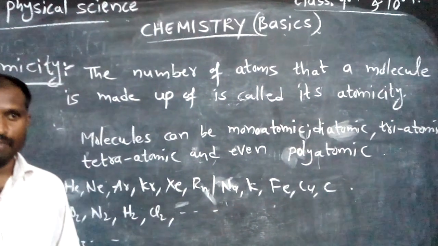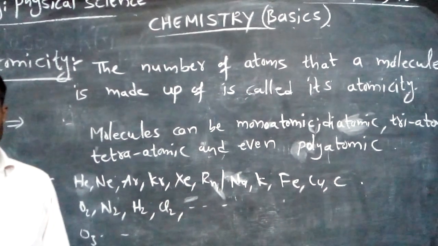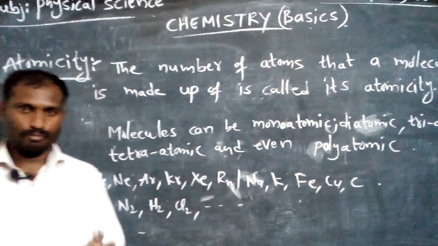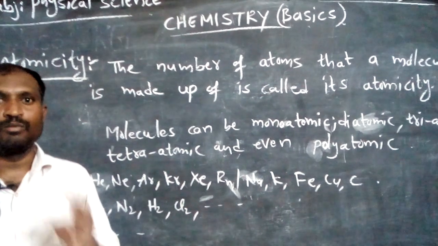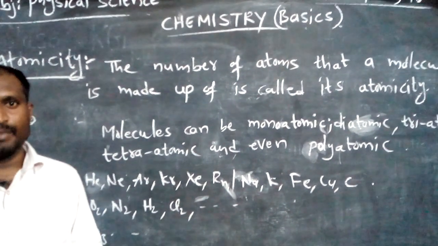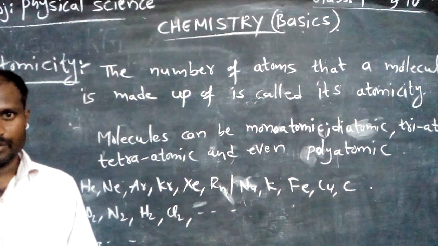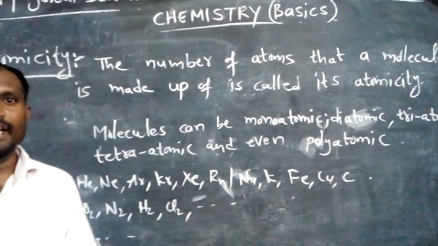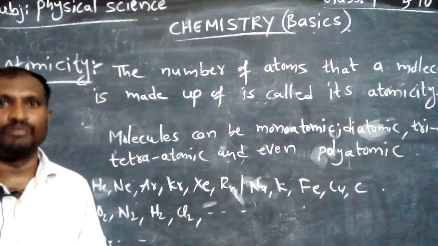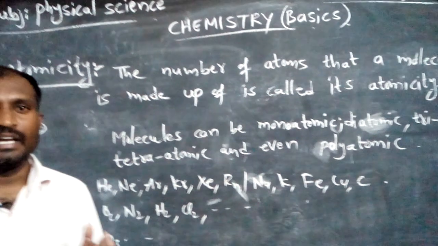For example, if you take any molecule, whether it is a molecule of element or a molecule of compound, we learned that a molecule is made up of two or more atoms. Those atoms may be similar or dissimilar. How many atoms the particular molecule is made up of, that is called its atomicity.